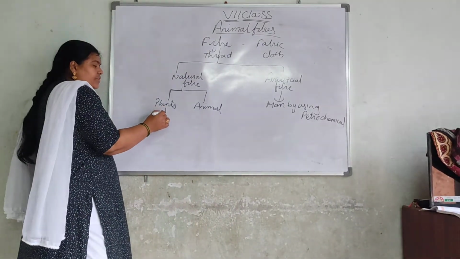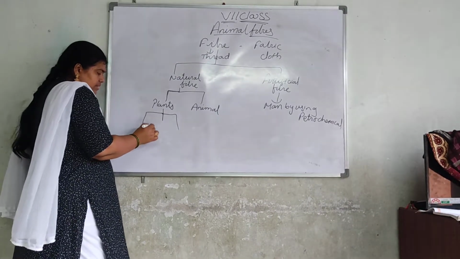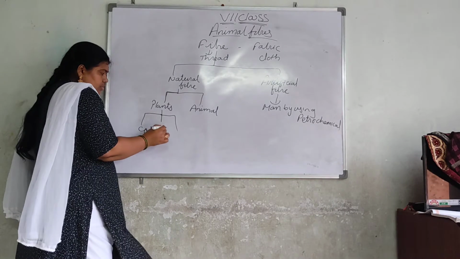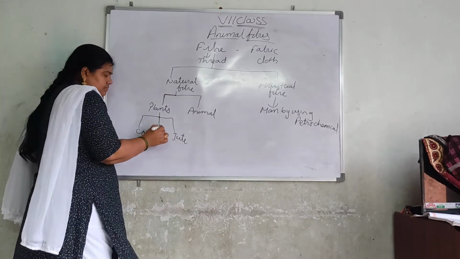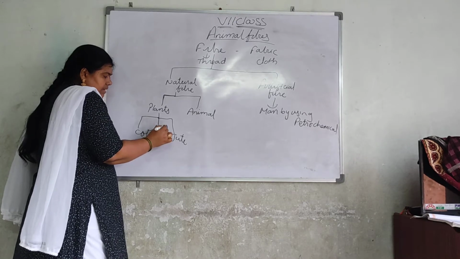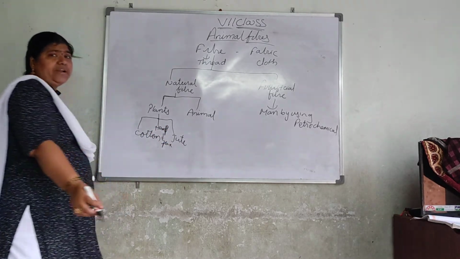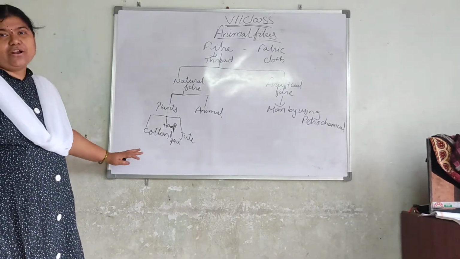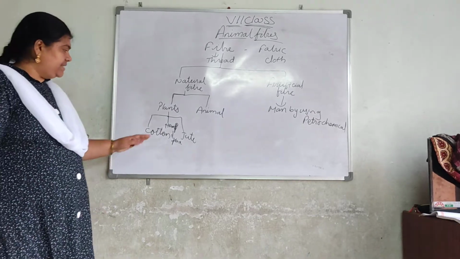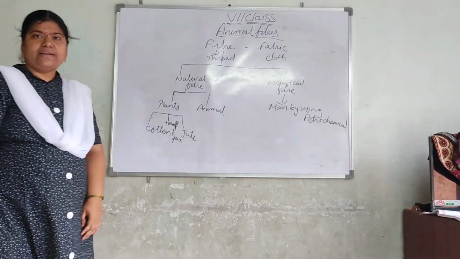Coming to the fibers which are obtained from plants, they are cotton, jute, hemp, flax, etc. These all come under the fibers which are obtained from plants. In 6th class we learned about the fibers obtained from cotton and jute.